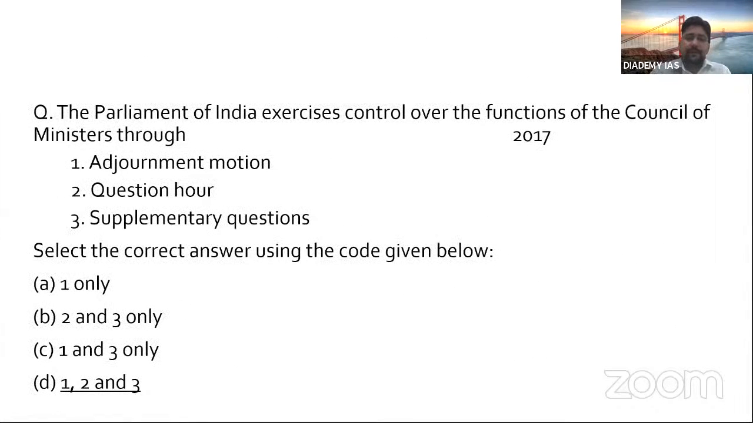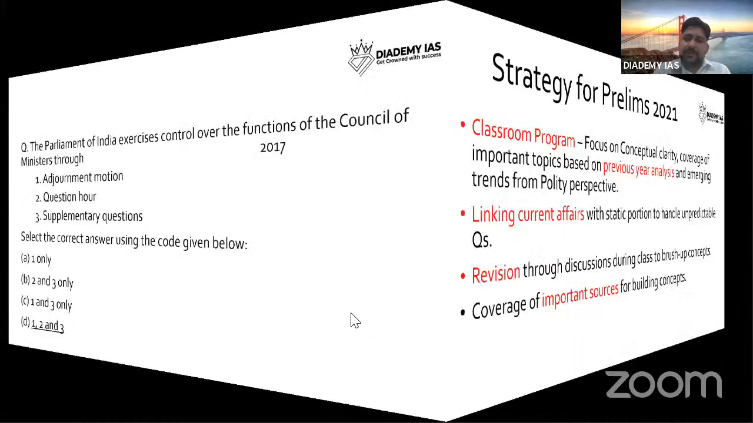Then again, one question is: the Parliament of India exercises control over the functions of the Council of Ministers through adjournment motion, question hours, supplementary. So all three are correct. You may have heard about this. All these three are tools in the hands of Parliament or members. They can use them to hold our Council of Ministers accountable, right? So legislature can hold executive accountable in this manner.